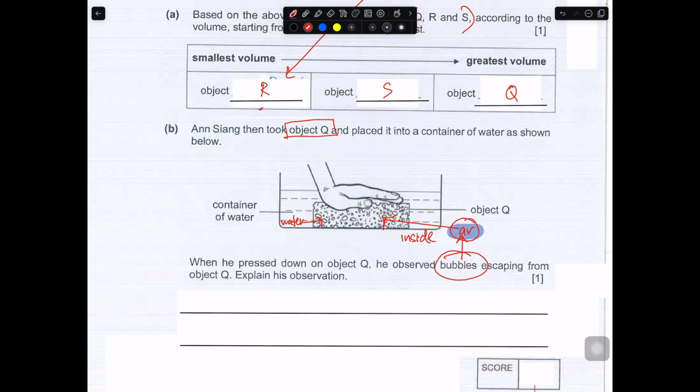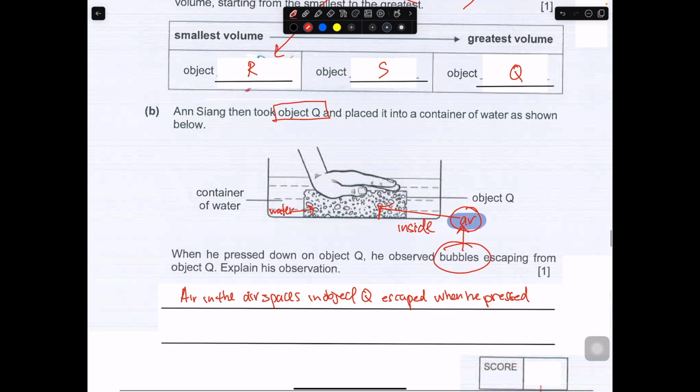So you can state it in this way: the air in the air spaces in object Q escape when he press down the object.